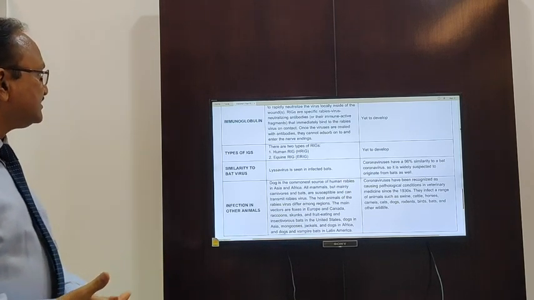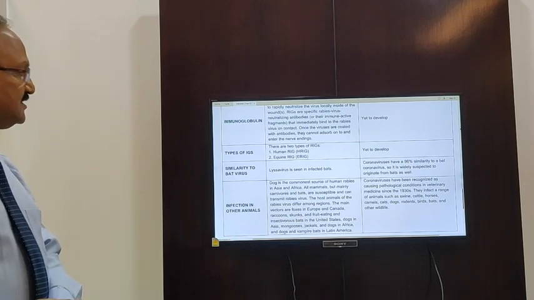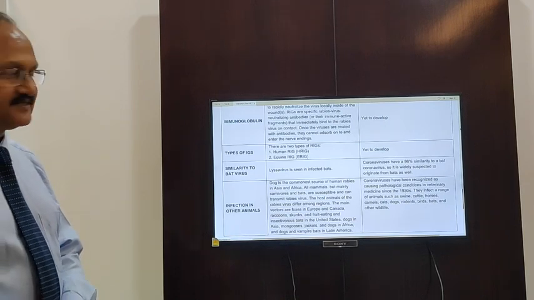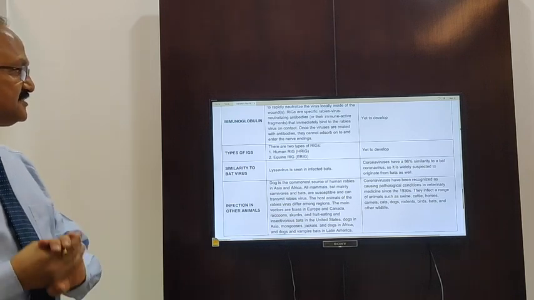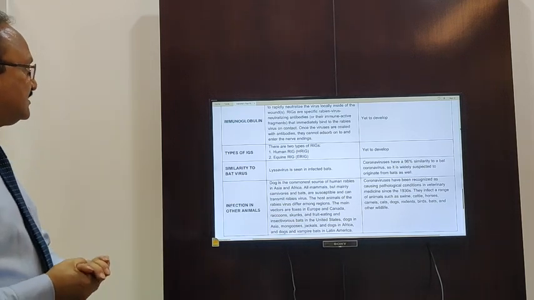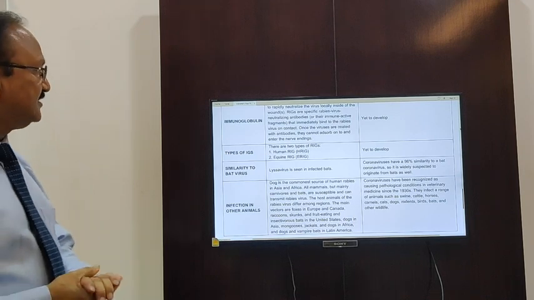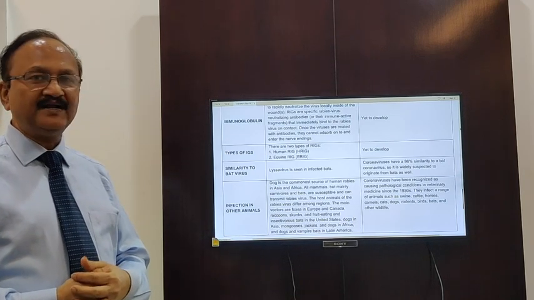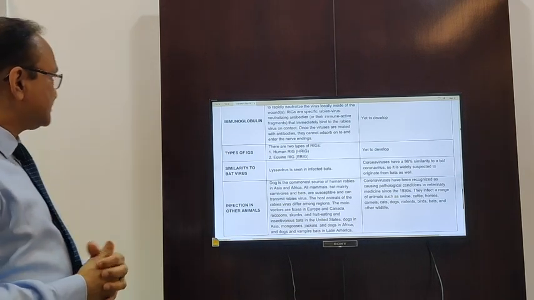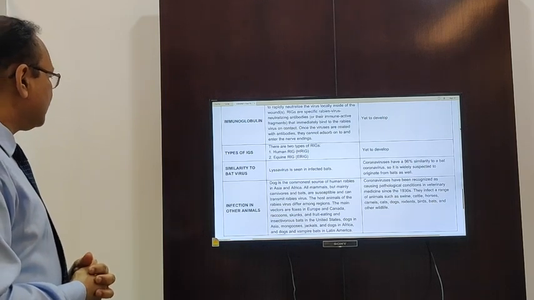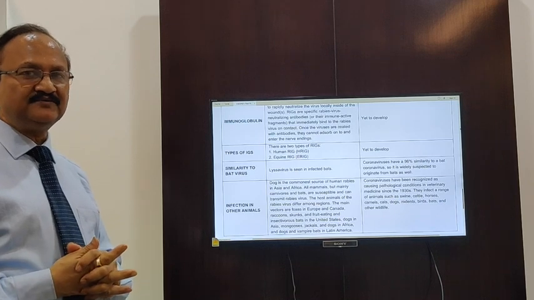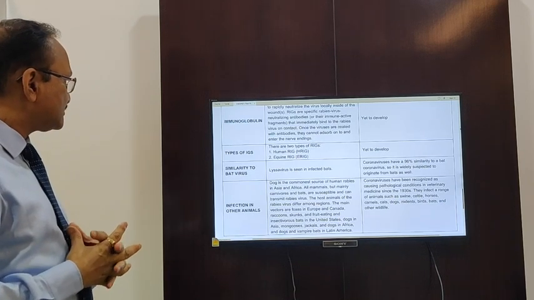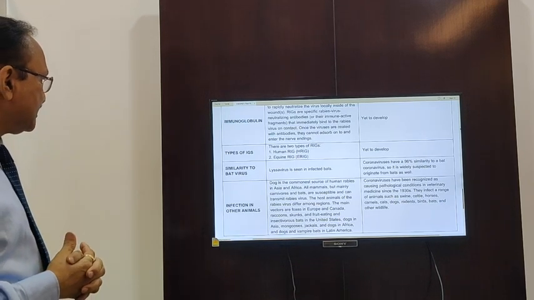Similarity to bat virus. Now you see the Lyssavirus, that is the rabies virus, is seen in infected bats, whereas coronavirus has a 96% similarity to a bat virus. So it is widely suspected that the coronavirus originates from bats as well. Then we come to infection in other animals. In the case of rabies virus, the dog is the commonest source of human rabies in Asia and Africa.